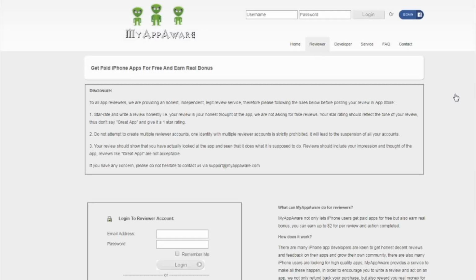It's a very simple way to make money per app you review, per app you download, per app you talk about, per app you play around with. A lot of people just play with apps or games or whatever, and they don't know that they can earn with that.